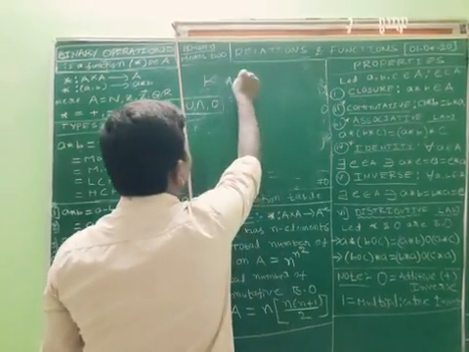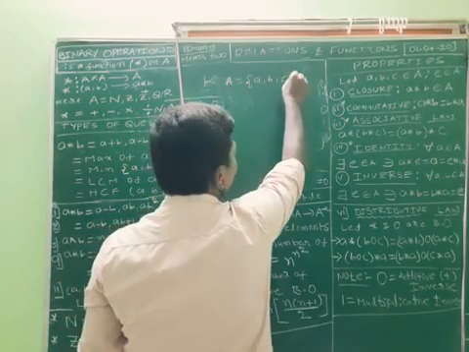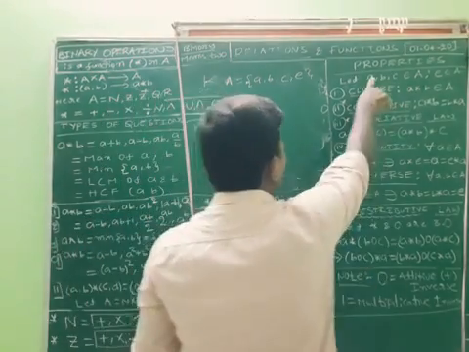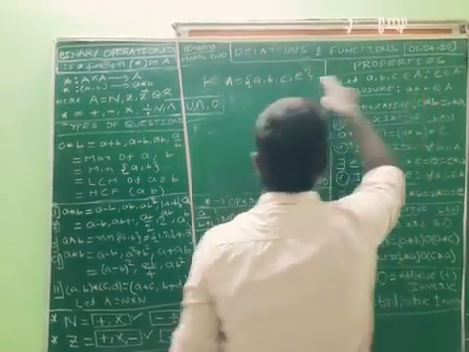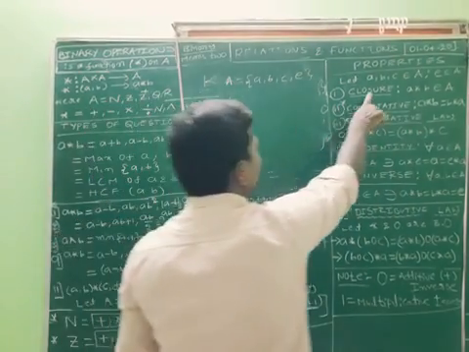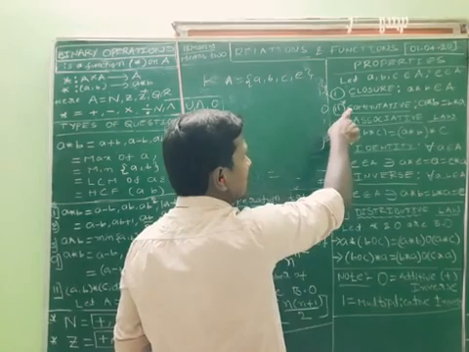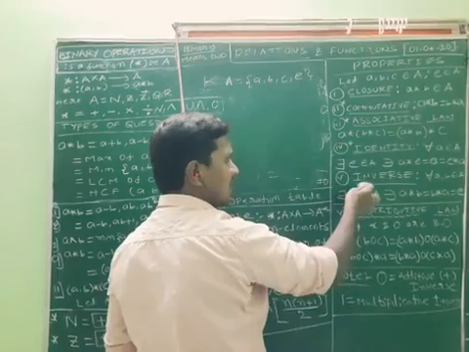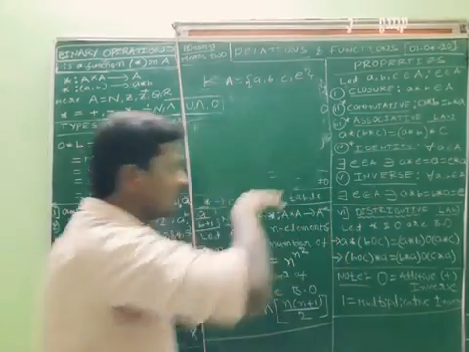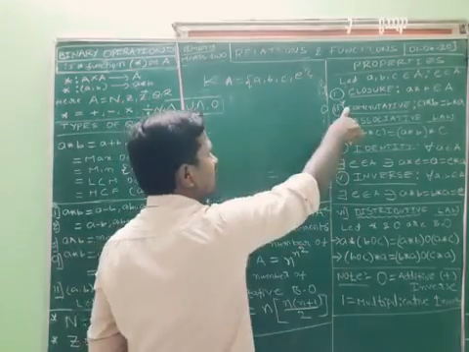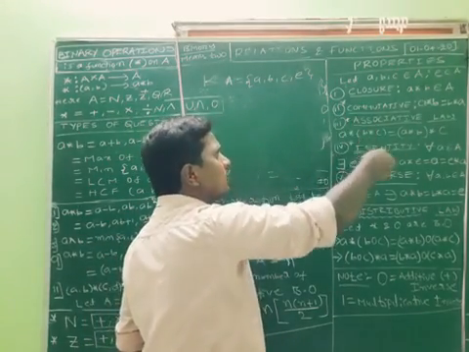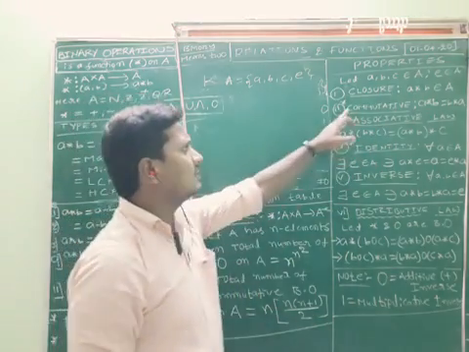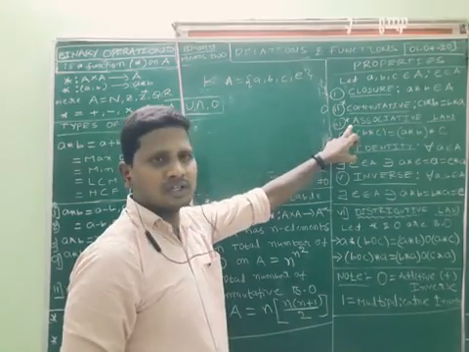Like, I want to take A, and a, b, c, e are the elements of A. The important properties are closure, commutative, associative, identity, and sometimes inverse. Sometimes they may ask inverse. But these two are very important. Most of the questions ask whether the given binary operation is commutative or associative or not.